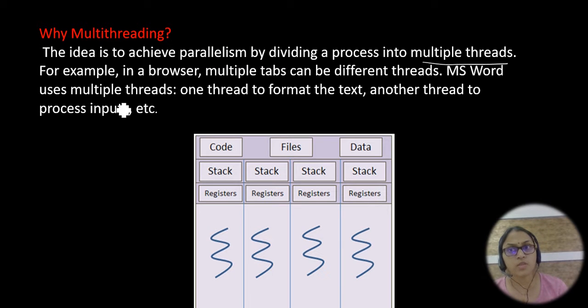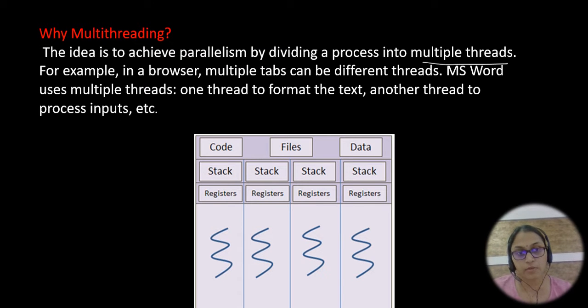Okay, MS Word uses multiple threads, like one thread is for formatting text, another thread is for processing input. So there is a chance, if you provide the multi-threading concept, that the user can use a system very efficiently, right or wrong? Suppose if a single thread is there, you can access only one window, you can perform only one task. Whenever multiple threads are there, you can access multiple windows at a time.